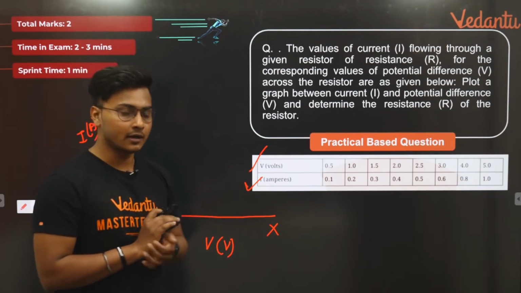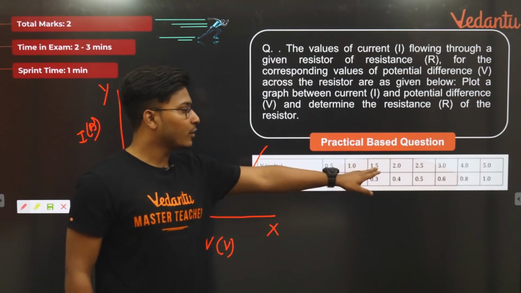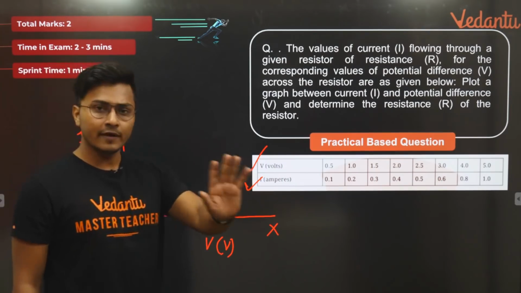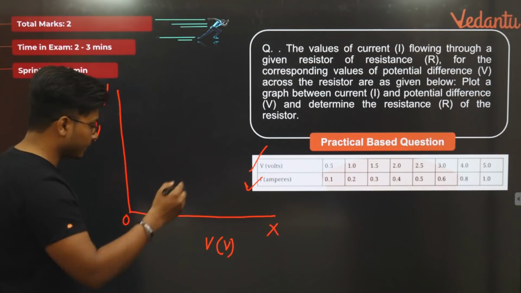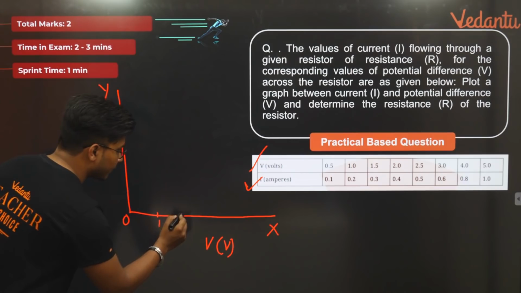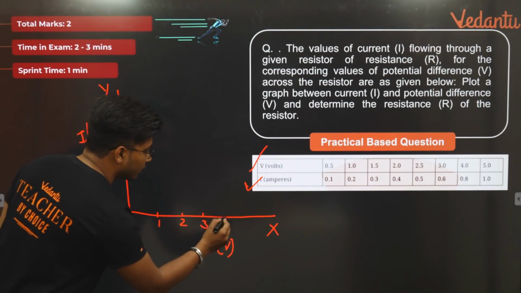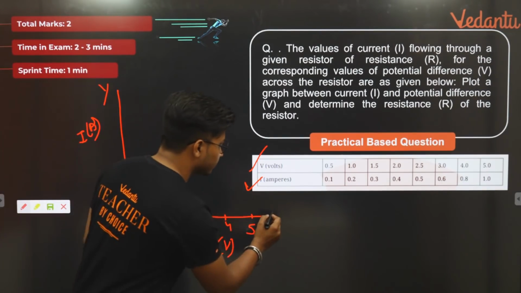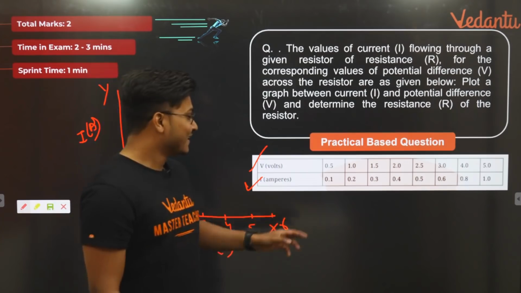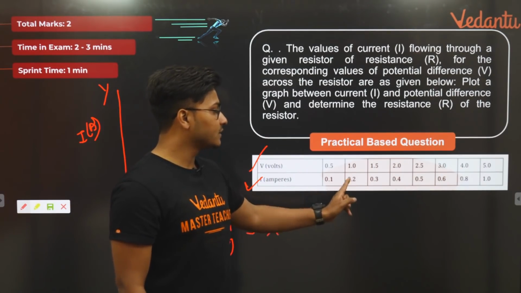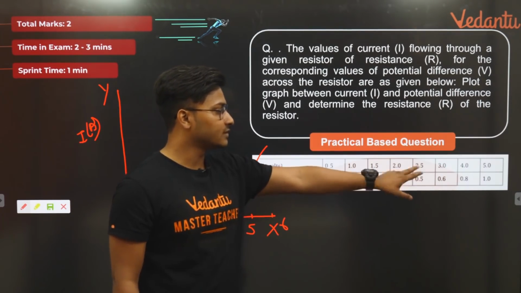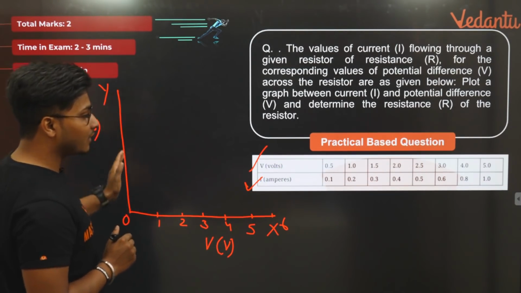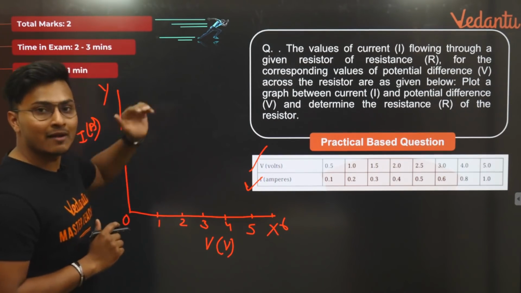Let's plot it down clearly right now. So 0.5, 1, 1.5, 2, 2.5, 3, 4, 5. I have to go up to 5, so I go 1, 2, 3, 4, 5. These are volts: 1, 2, 3, 4, 5. So I took 1 here, and at equal distances 2, 3, 4, 5. Done, I have taken 5. Let's take 6 also, extra looks good. Current values: 0.1, 0.2, 0.3, 0.4, 0.5, 0.6, 0.8. Very easy, very nice. Let me just make marks here. So here I go in steps of 0.2 on average.